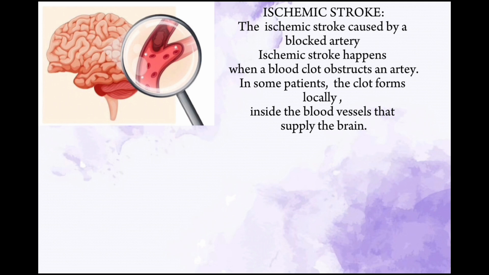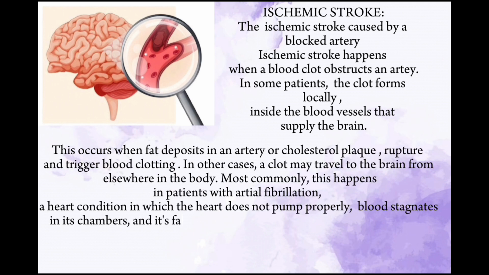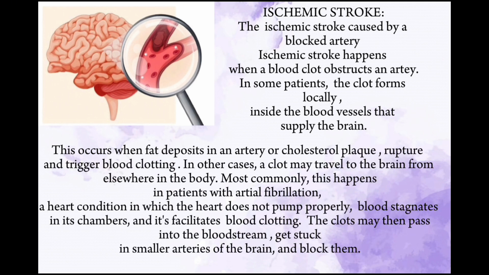Ischemic stroke is caused by a blocked artery. It happens when a blood clot obstructs an artery. In some patients, the clots form locally inside the blood vessels that supply the brain. This occurs when fat deposits in an artery or cholesterol plaque rupture and trigger blood clotting. In other cases, a clot may travel to the brain from elsewhere in the body.